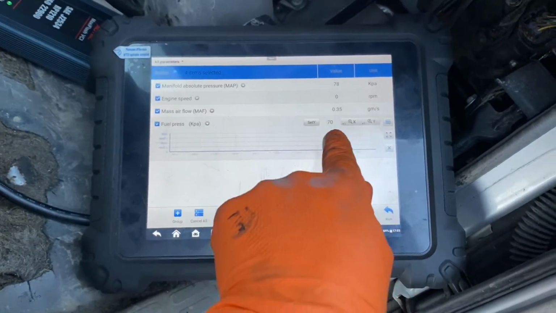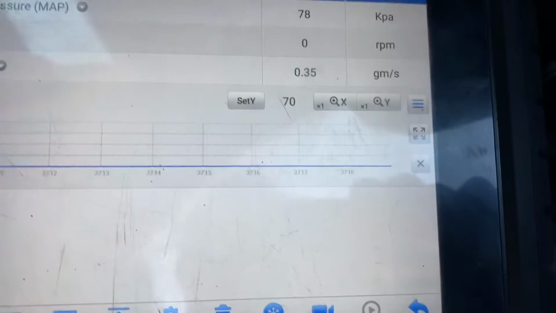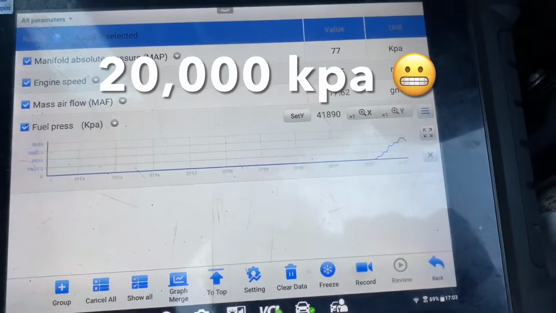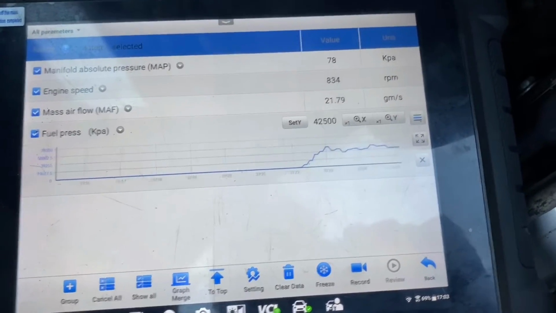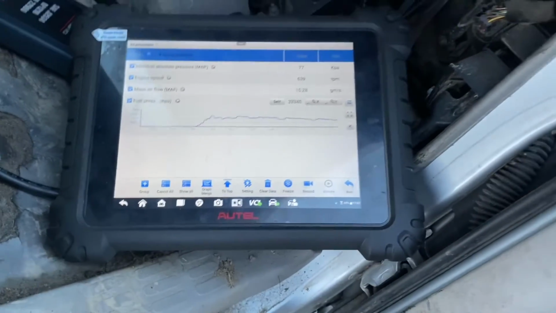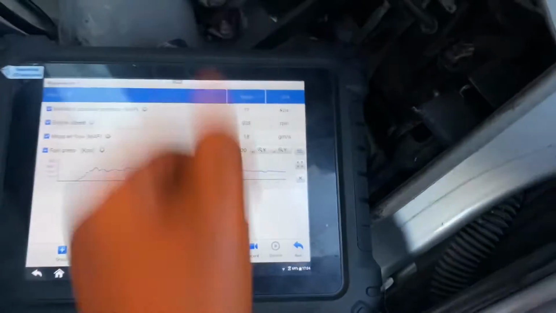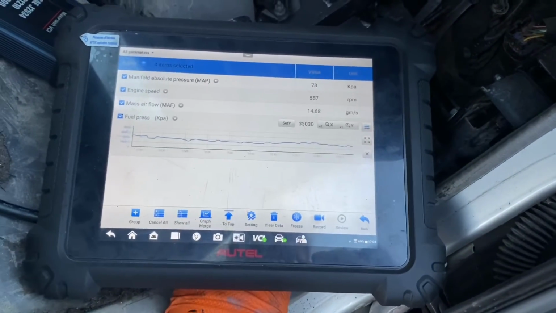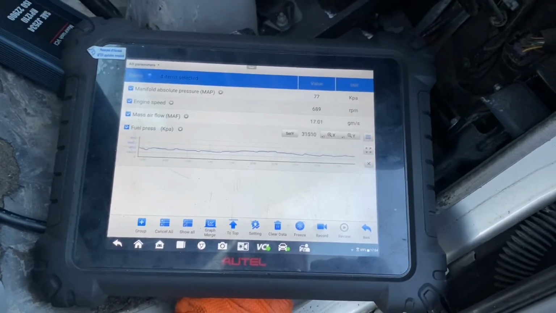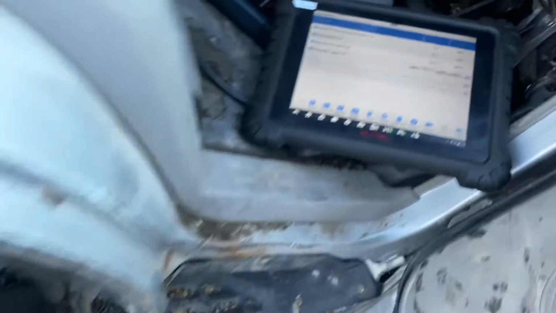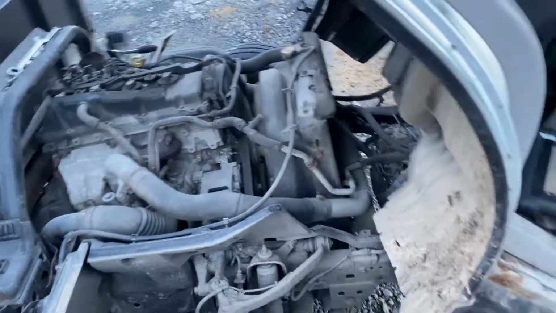For here, we're looking again at pressure. We want our magic number, 20,000 kPa. We want it fairly fast. Let me press that. We're going, but I don't think we're going quite right.